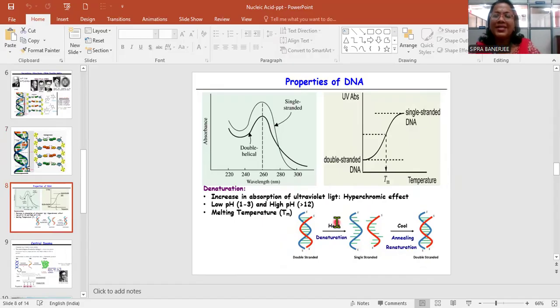If a cell is kept under UV light, low pH 1 to 3 or high pH above 12, the structure can be broken. The melting temperature can also break down the structure, so the spiral helix will be separated. If it is cooled, then annealing or renaturation can be done, but that is rare.